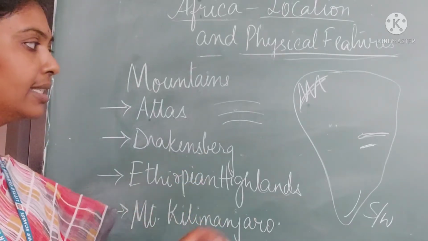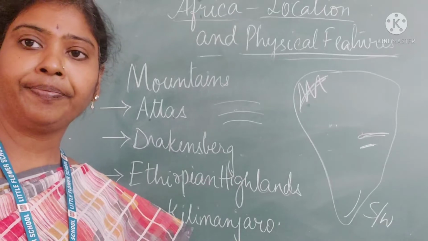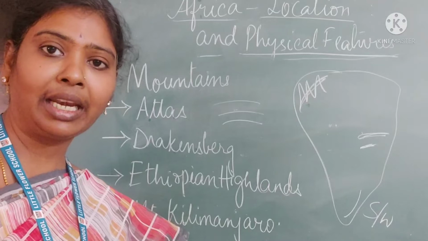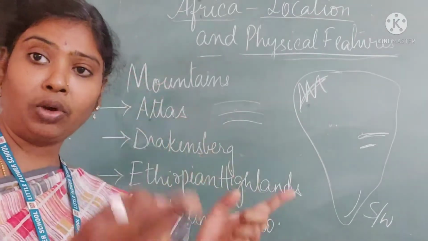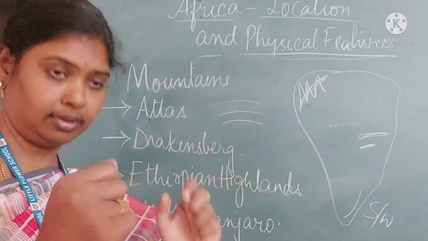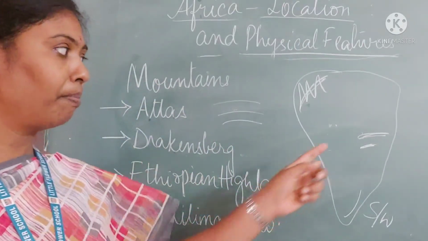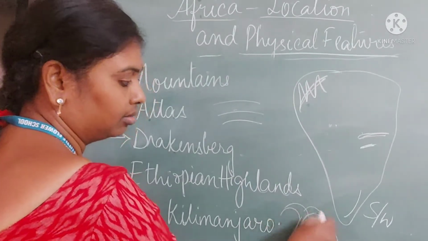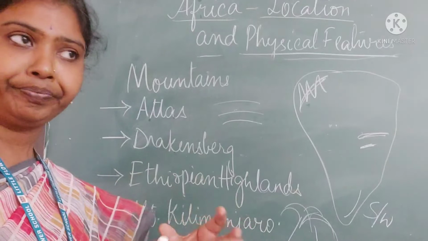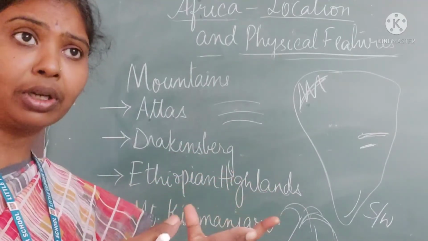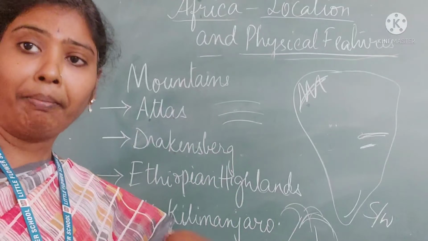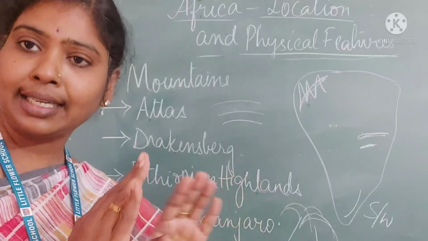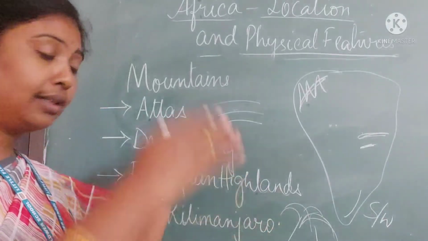And the next one is the Ethiopian Highlands. Ethiopian Highlands are volcanic mountains. Volcanic mountains means once a volcano was there, and when it erupted, a mountain was formed. When a volcano erupts, all the lava comes out and it is formed into a mountain, right? So that is the Ethiopian Highlands. Highlands does not mean it's a plateau, it's a mountain.